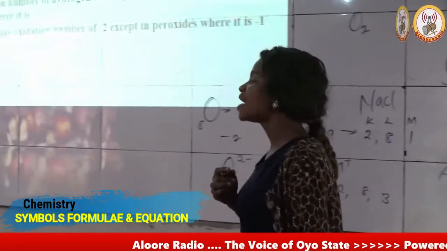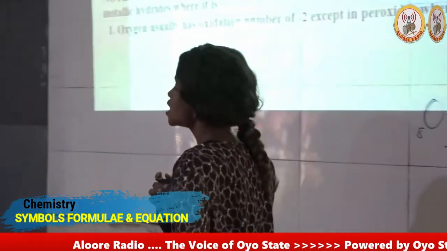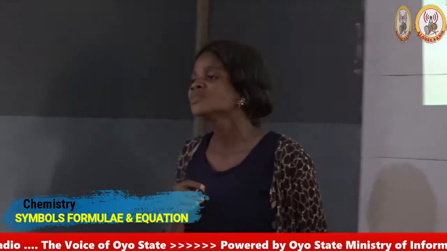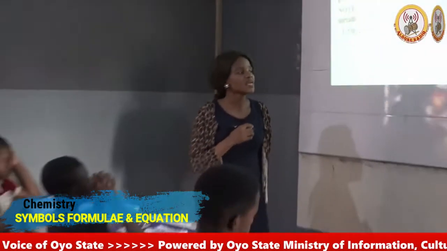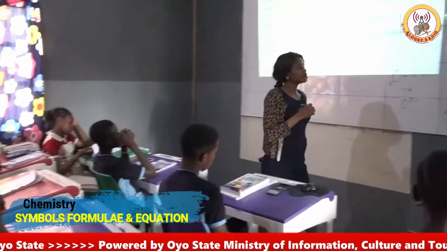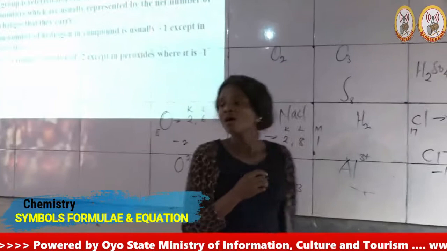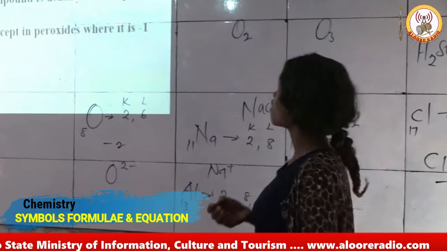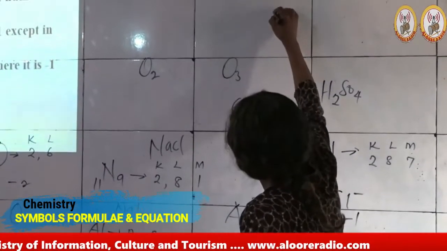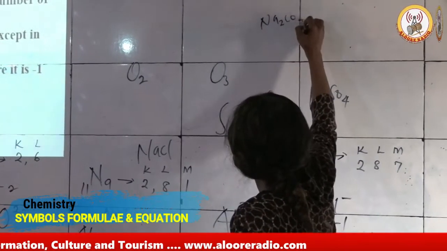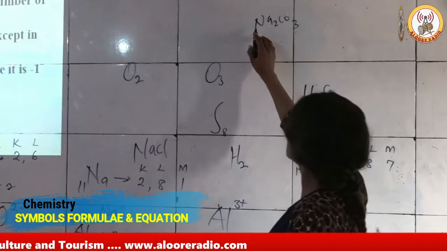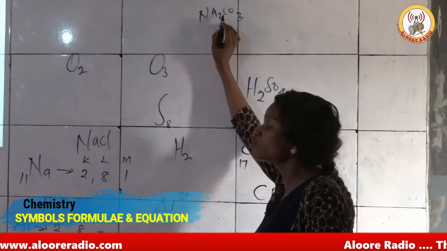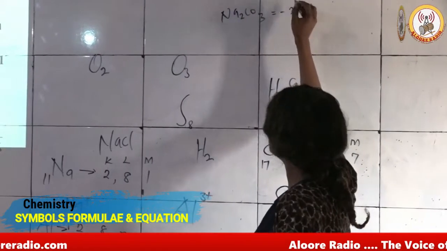Now, oxygen exhibits 2 oxidation states. The first oxidation state is -2, and the second oxidation state is -1. The -2 oxidation state is found in a binary compound, say, for example, sodium trioxocarbonate(IV). The oxidation state of oxygen in sodium trioxocarbonate(IV) is equal to -2.